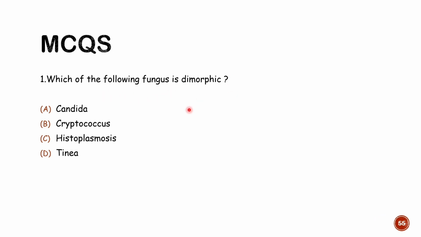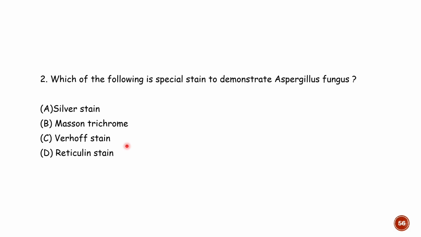Which of the following fungi is dimorphic? Candida, Cryptococcus, Histoplasma, or Tinea? So obviously your answer should be Histoplasma. Histoplasma, blastomycosis, or coccidioidomycosis are examples of dimorphic fungus. Which of the following is a special stain to demonstrate the Aspergillus fungus? So the answer would be the silver stain.